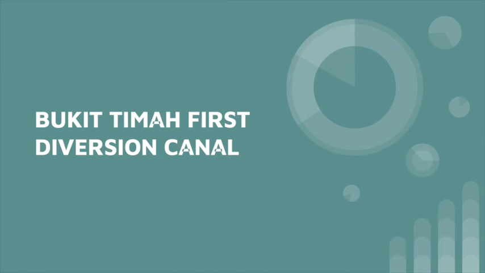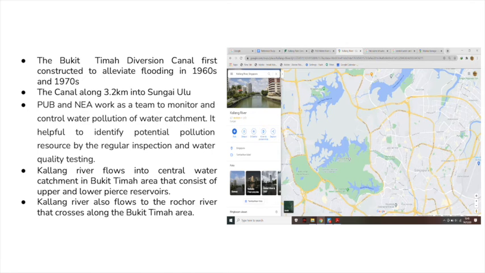So our team managed to do a second research on the Bukit Timah First Diversion Canal, which is also situated in Singapore. Why did we pick this canal? Because in Bishan-Ang Mo Kio Park there is a river flowing through the park, which is the Kallang River. The Kallang River flows into the central water catchment in Bukit Timah. That is why we picked the Bukit Timah Diversion Canal, because the river flows through the area.